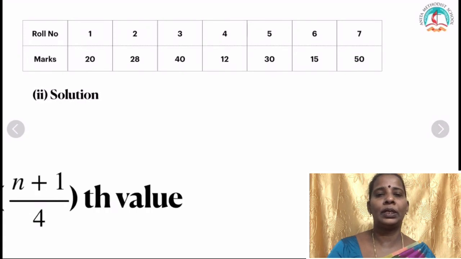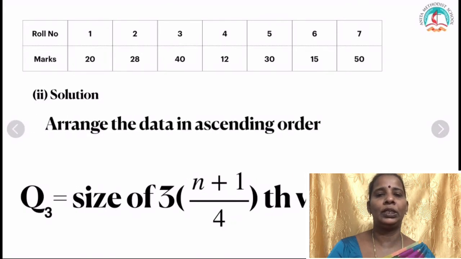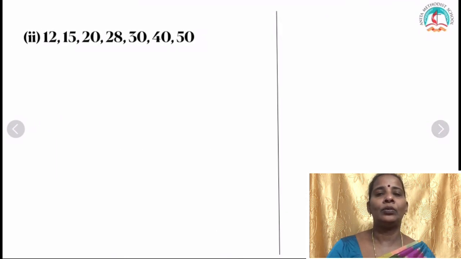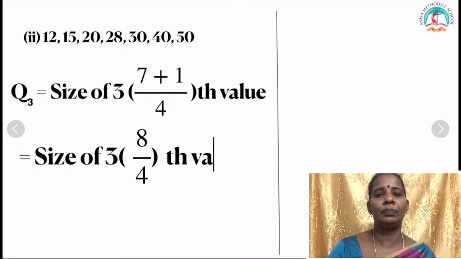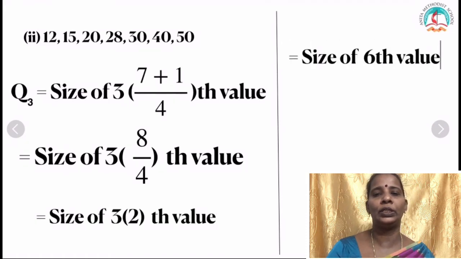Now look at the next one. The next one again asks you to find Q3. So 3 times n plus 1 by 4. As usual, you have to arrange the data in ascending order. That we have already done. Now apply the values. So 3 times 7 plus 1 by 4. What is 7 plus 1? 8. 8 by 4 into 3, and 8 by 4 is 2. So 3 twos are 6.